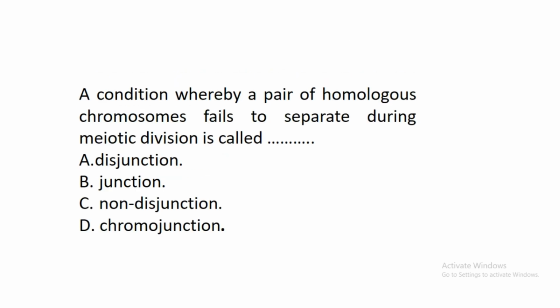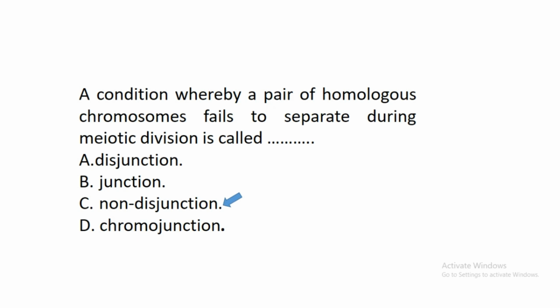The next question says, a condition whereby a pair of homologous chromosomes fails to separate during meiotic division is called dash. A, disjunction. B, junction. C, non-disjunction. D, chromojunction. The correct answer to this question is C, non-disjunction.